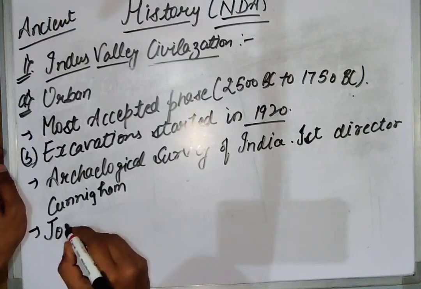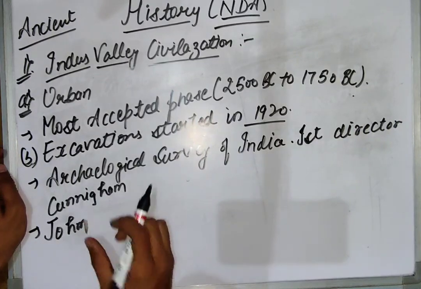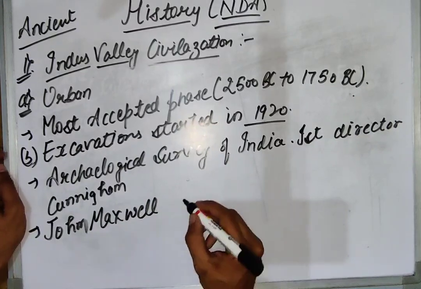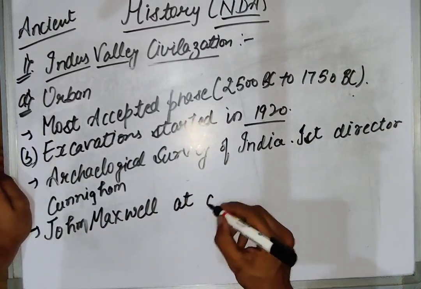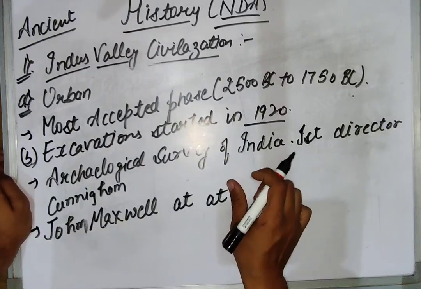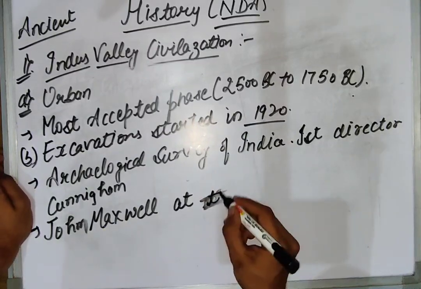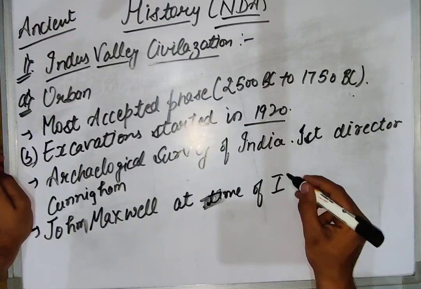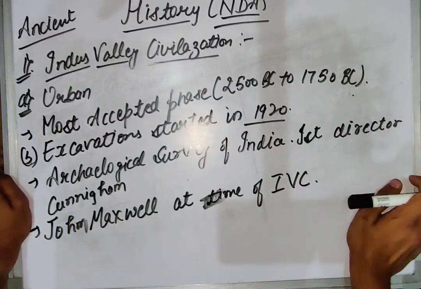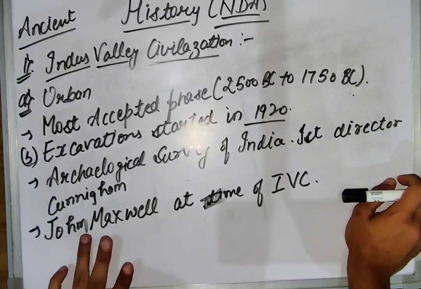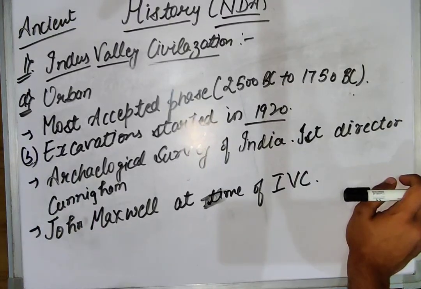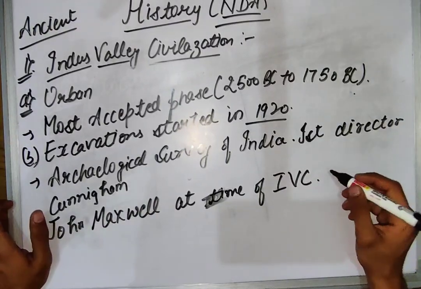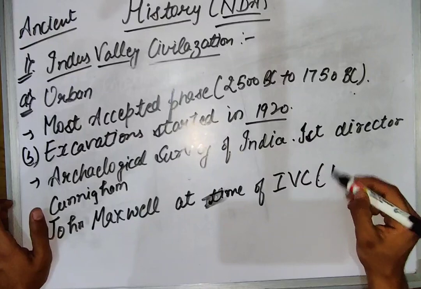John Maxwell was the director of the Archaeological Survey of India at the time of Indus Valley civilization excavation, which was in 1924.